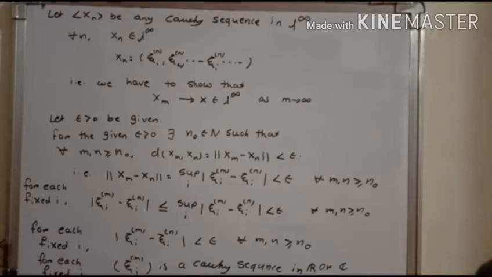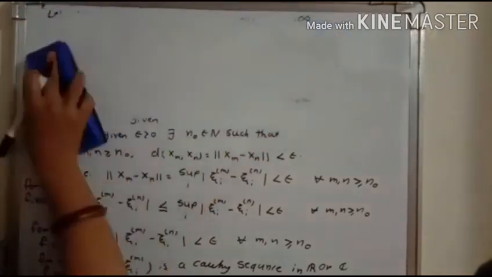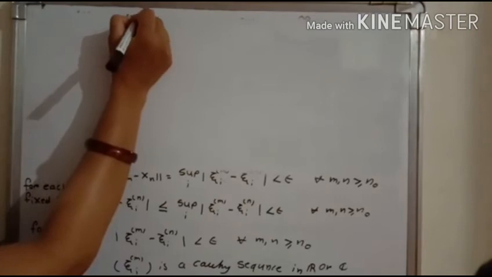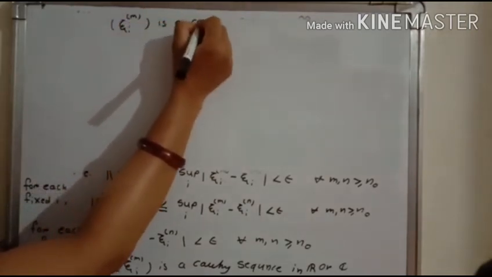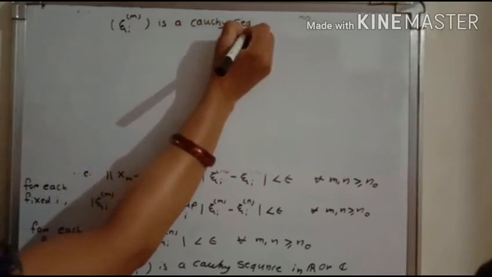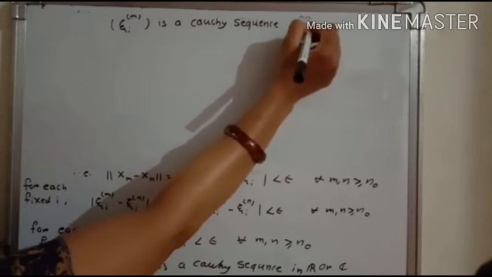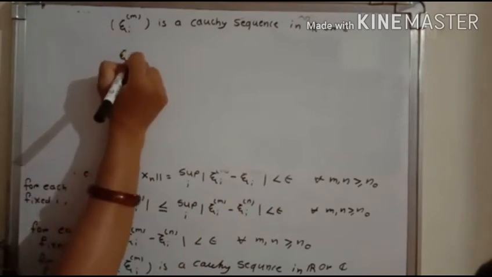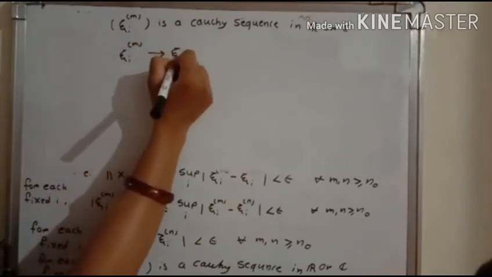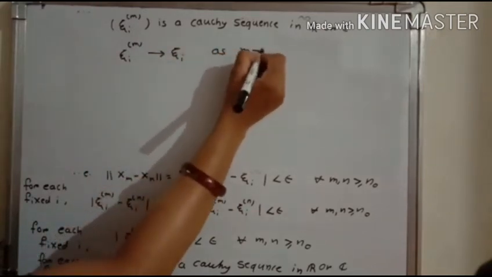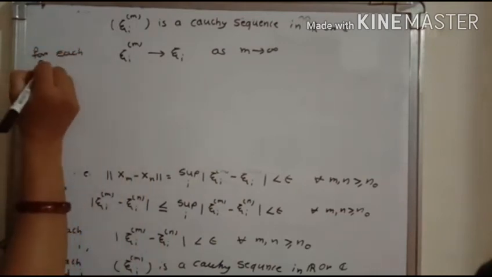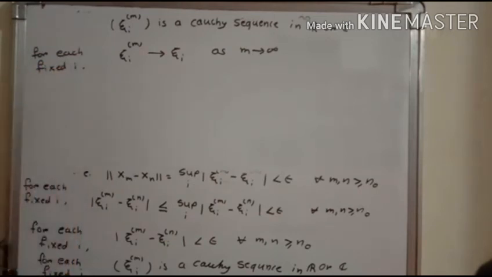Therefore, every Cauchy sequence in R and C converges in R and C. And therefore, for this Cauchy sequence xi im in R or C, and R and C both being complete, xi im converges to some xi i as m goes to infinity, and it is true for each fixed i.